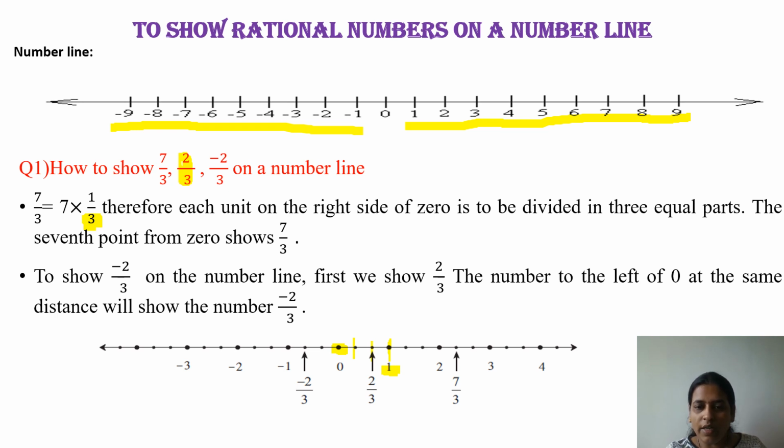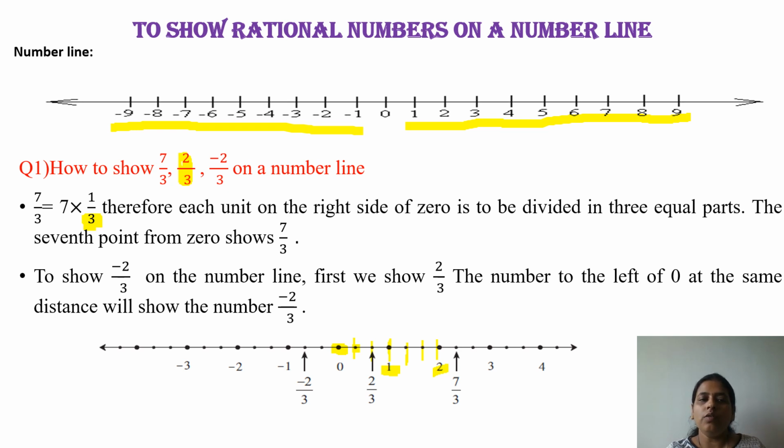From 0 we have divided into 3 equal parts, 1, 2 and 3. And where we get the 3rd point, or where the count of 3 stops, there we have written 1. Clear? Then once again from 1, at the 3rd point, 1, 2 and then 3. At this point what do we write here? 2. So like this you have to plot all the points, positive integers as well as negative integers.